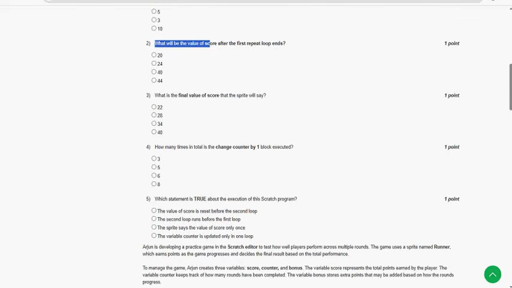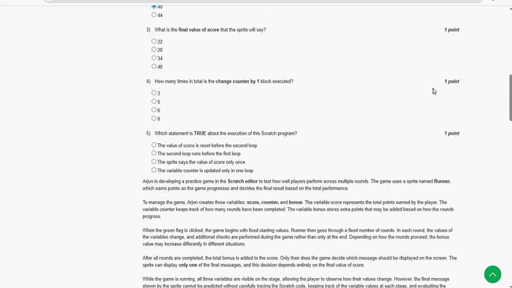Next, second question, what will be the value of the score? So for second question, third option 40 is the probable solution, guys. Next, third question, what is the final value of the score? So for third question, first option 22 is the probable solution, guys.